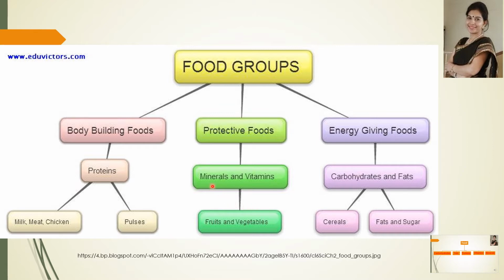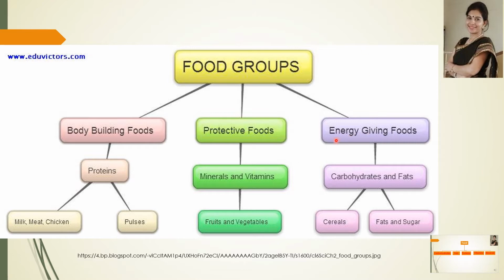Similarly, the minerals are also required in small quantities. These minerals include sodium, calcium, potassium, iodine and phosphorus. And each one is essential for the proper growth of our body and to maintain good health.